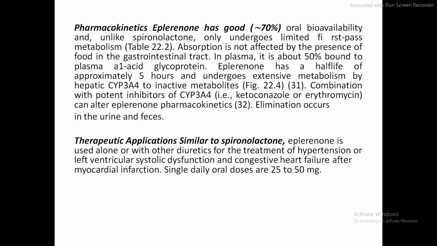If we inhibit the CYP3A4 isoenzyme, then its metabolite is not rapidly formed. So we give eplerenone with CYP3A4 inhibitors like ketoconazole or erythromycin, and thereby prevent the rapid metabolism of eplerenone.